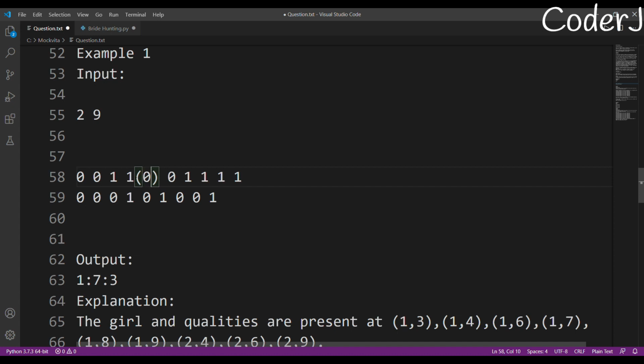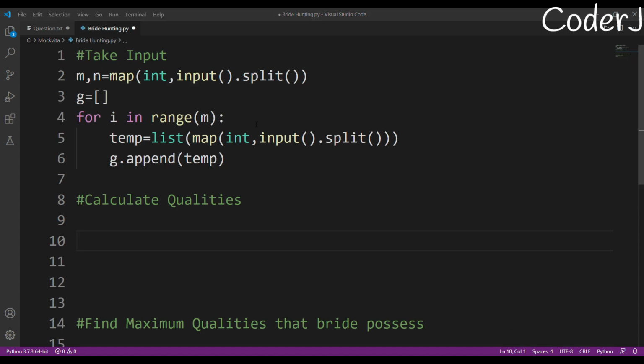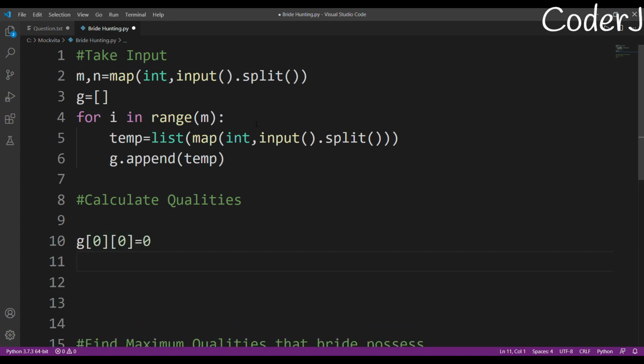So if I check i minus 1 and j minus 1, it will give me a bound error. Why? Because the coordinates start from 0, and you can't go to a negative coordinate. So we just need to check boundary conditions also. So be careful while calculating qualities. As I said before, I just mark that groom's house as 0, because I know what the coordinates of that groom's house are.